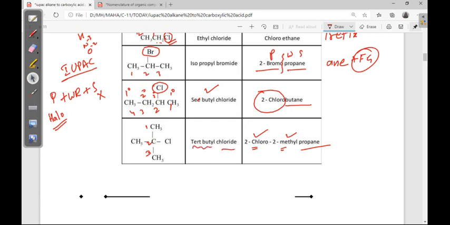Last time secondary butyl, here tertiary butyl. What is the tertiary? The chlorine attached carbon is connected with 3 more carbons. Tertiary means generally 3 degree, 2 degree. It is showing like that. The 2 degree means the chlorine attached carbon is attached to 2 more carbons. Here tertiary means the chlorine attached carbon is attached to 3 more carbons. Okay. Next,